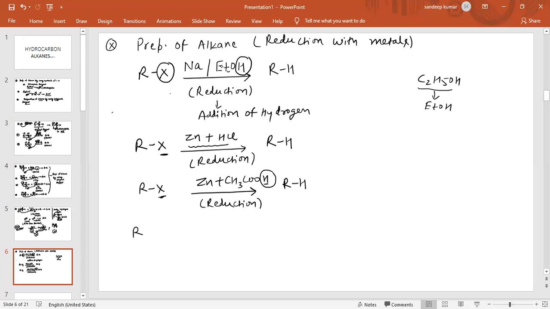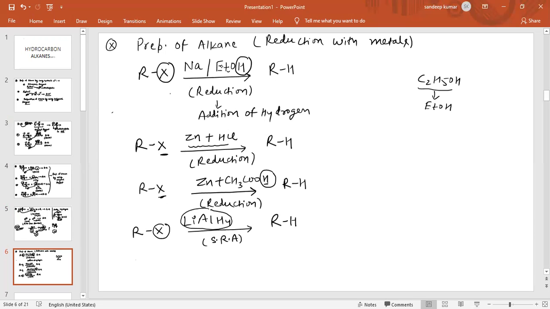In the same way, when alkyl halide reacts with lithium aluminium hydride, this is also a very strong reducing agent. This X will be removed by hydrogen supplied by lithium aluminium hydride.